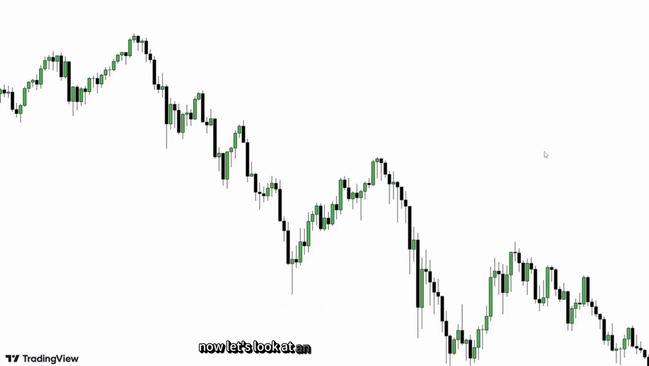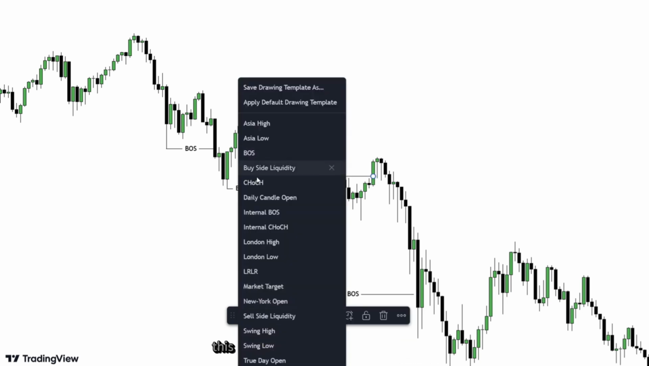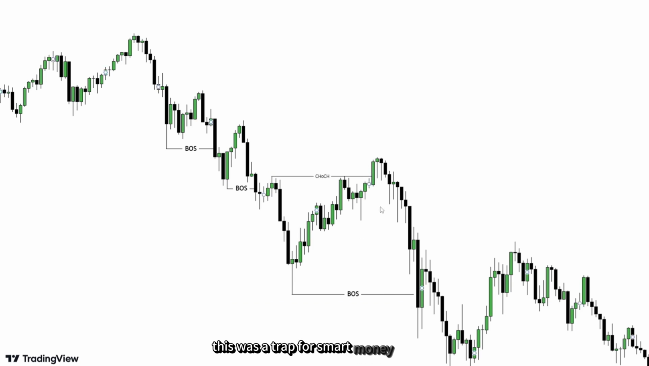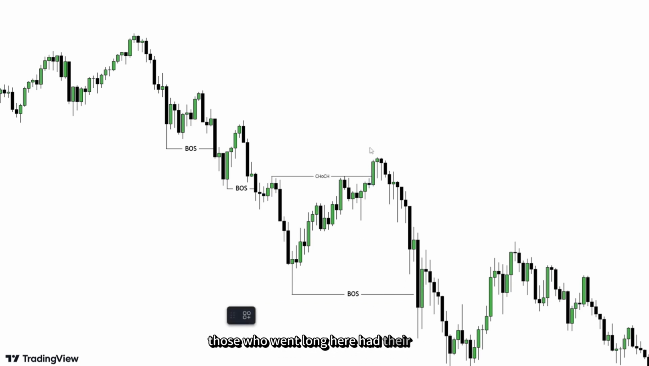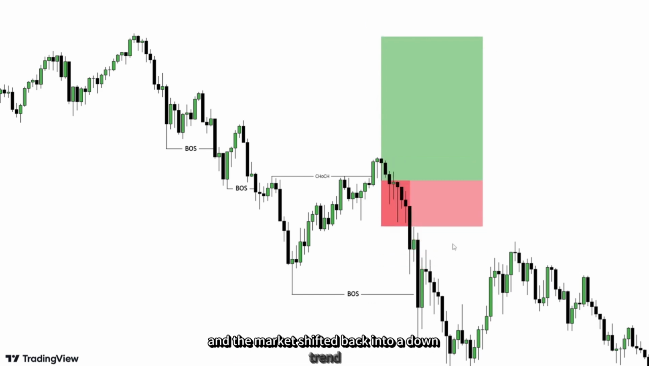Guys, now let's look at an example of a fake choke. Here, the market was in a downtrend. The market did a break of structure. Then again, the market did a break of structure. Then again, the market did a break of structure here. The market made a high here. So we have a choke. This was a fake choke. This was a trap for smart money traders. Those who went long here had their stop losses hunted, and the market shifted back into a downtrend. This was an example of fake choke liquidity.